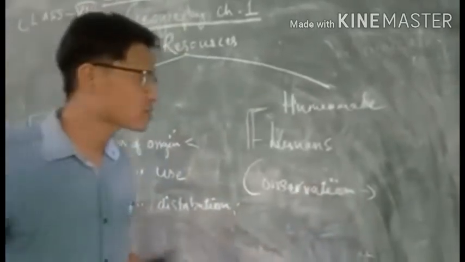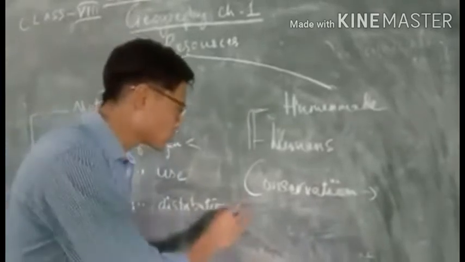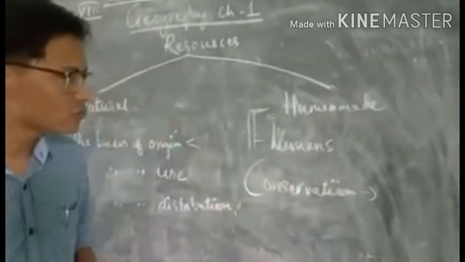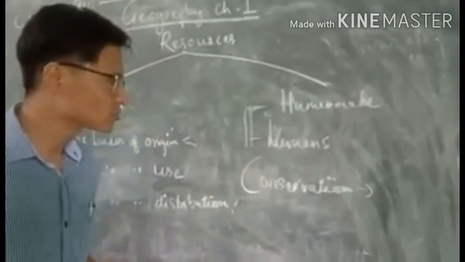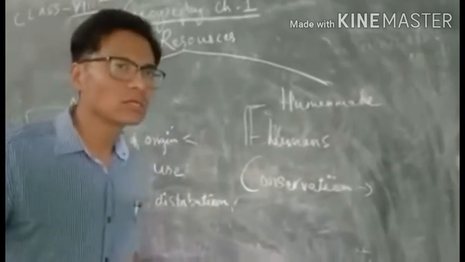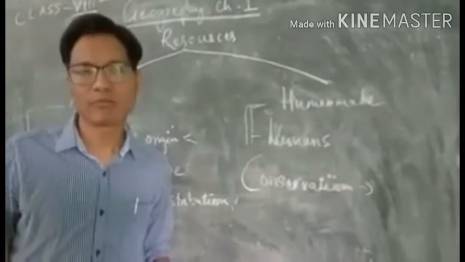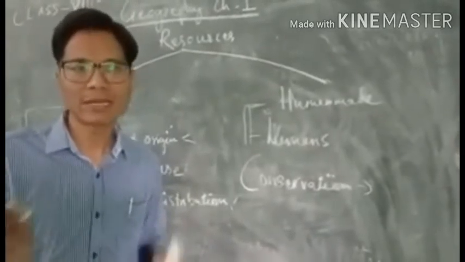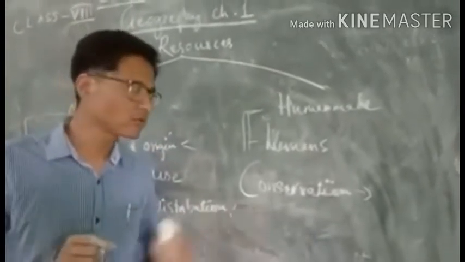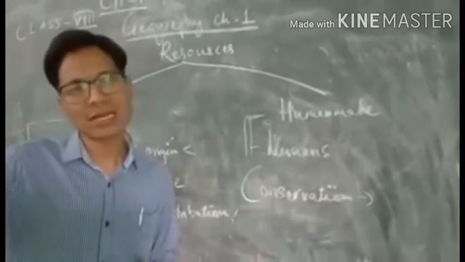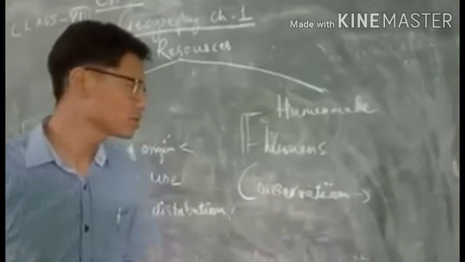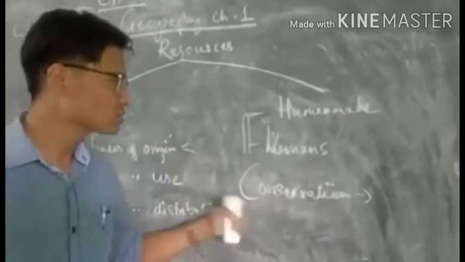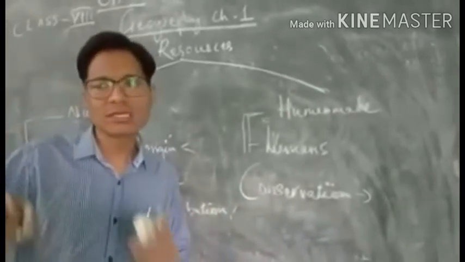Now how can we conserve the resources? To conserve the resources, we have to make sure that we do something which is called sustainable development. Sustainable development is a very important phrase, and you have to understand this, because up to class 10, you are going to come across this word again and again. So conservation can be done through sustainable development.